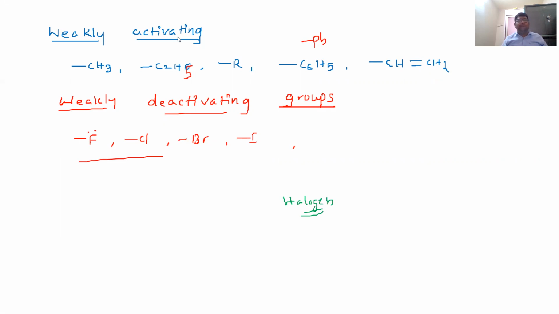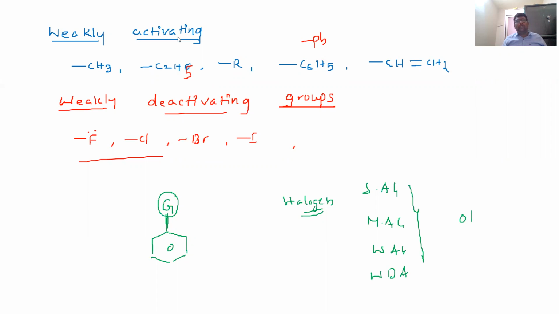Students, if the benzene is attached to G, which is a strongly activating group, moderately activating group, weakly activating group, or weakly deactivating group, what are the major products? Ortho, para products are major.